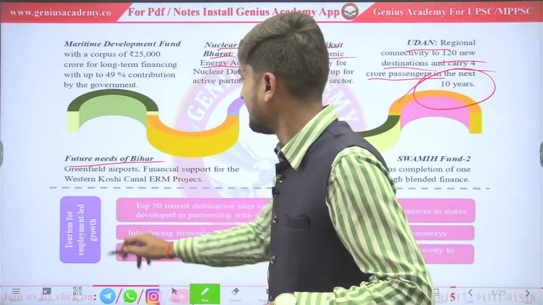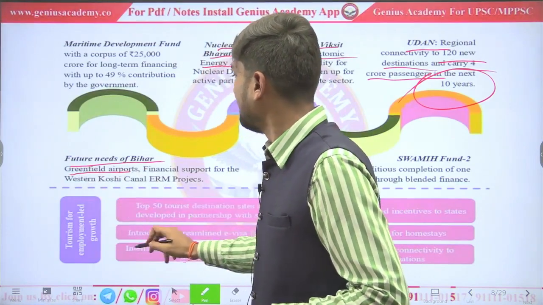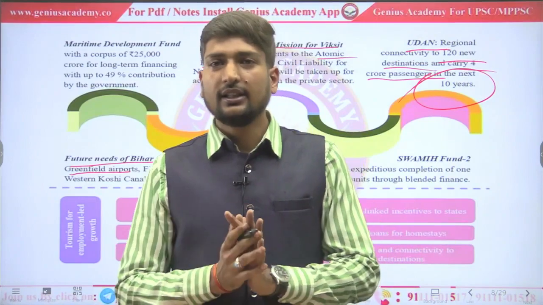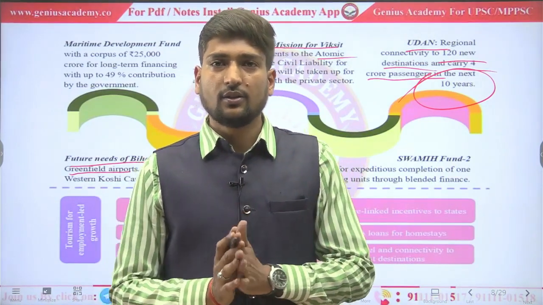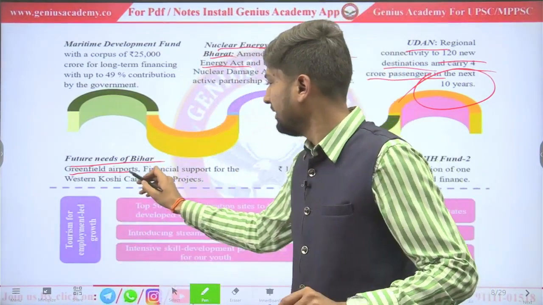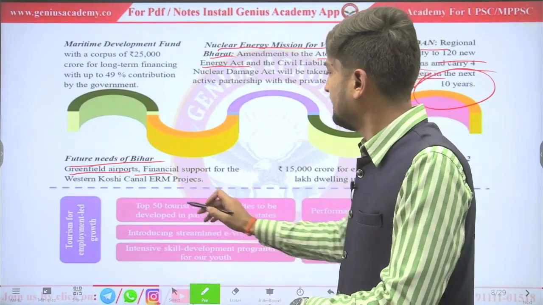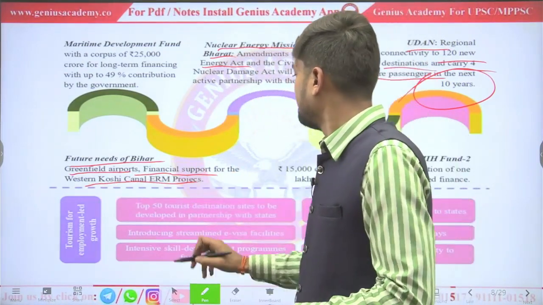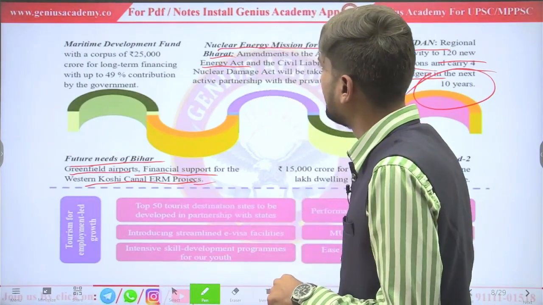Future needs of Bihar. Greenfield airports. Greenfield is the area that there is nothing developed. Okay. Government is building airport at the zero level. Financial support for Western Koshi Canal and projects. Okay.